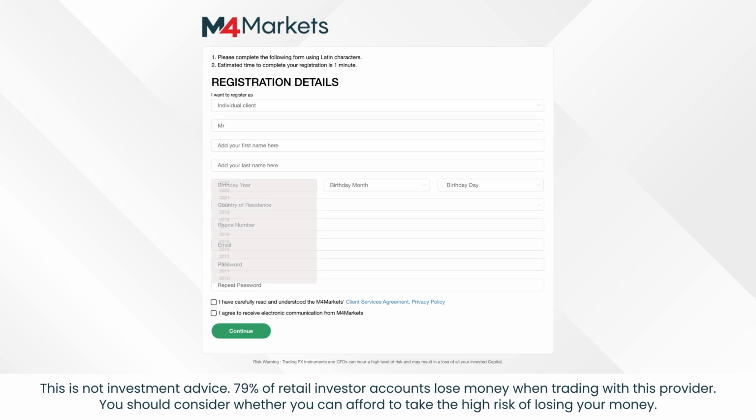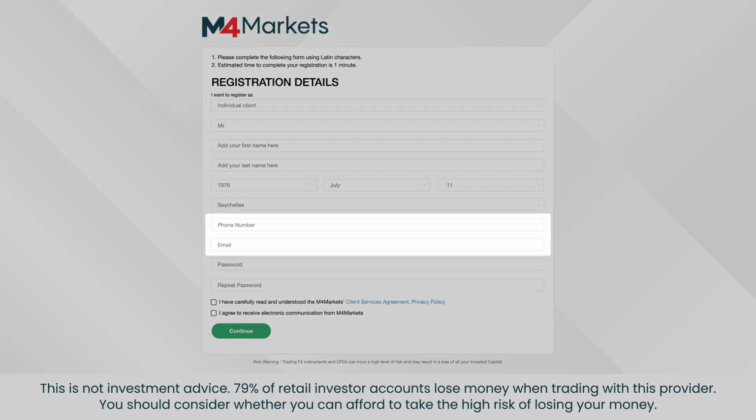Next, you will need to fill in some details about you, including your title, full name, and date of birth. Keep in mind that we will need to verify your profile, so your name and date of birth should match your passport or ID. You will then need to tell us where you are registering from. Choose your country of residence and keep in mind that we'll need a proof of address to fully verify your profile.